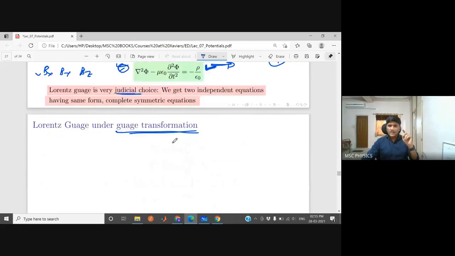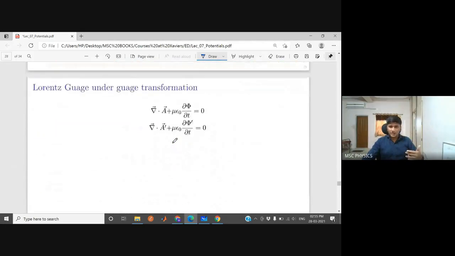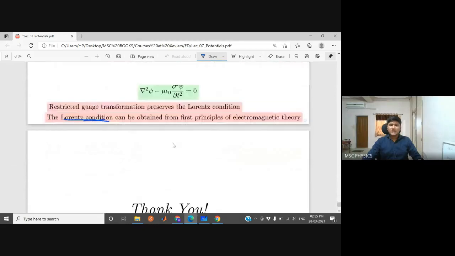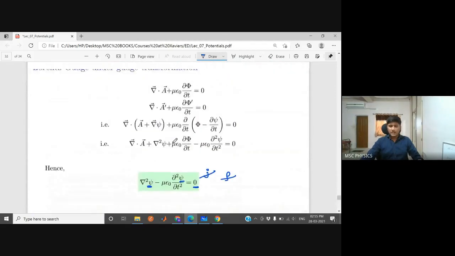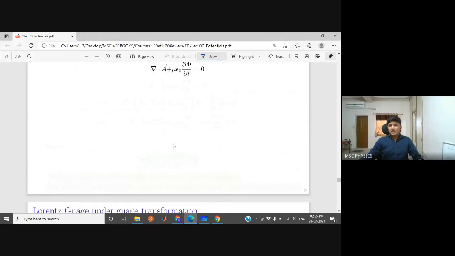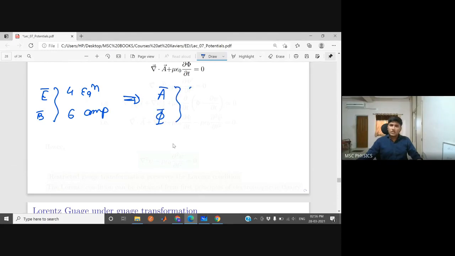Now, what did we do in the whole class today? What we did was, let me find a blank page. Okay, so we had electric field and magnetic field from 4 equations and 6 components. So 4 equations and 6 components. So instead of these, we defined A and phi. So they were total 2 equations and 4 components. So our life became a lot easier.